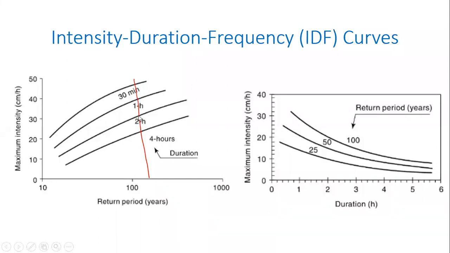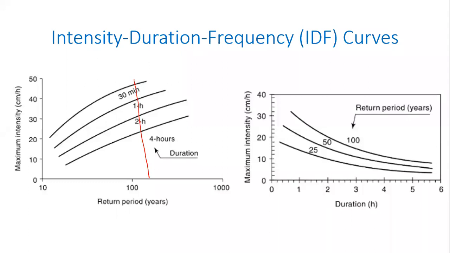Once in 100 years, you will receive a 2 hour rainfall event with a rainfall intensity of about 30 centimeters per hour. And once in 100 years, you will receive a 4 hour rainfall event with a rainfall intensity of about 20 centimeters per hour or 22 centimeters, whatever it is. Does that make sense? As the duration of the storm increases, the intensity will reduce for the same return period.